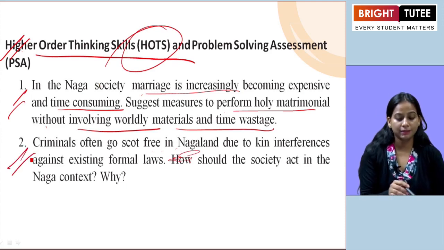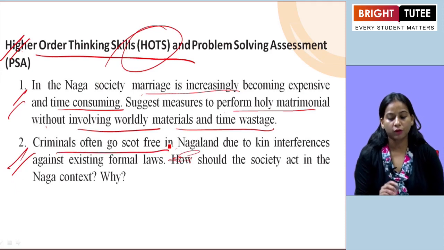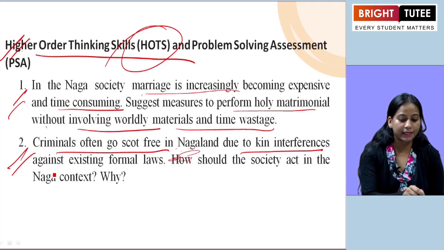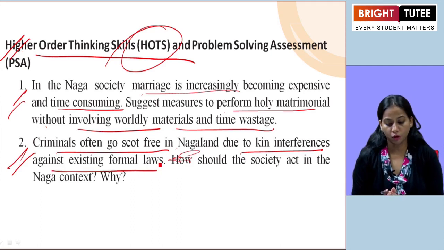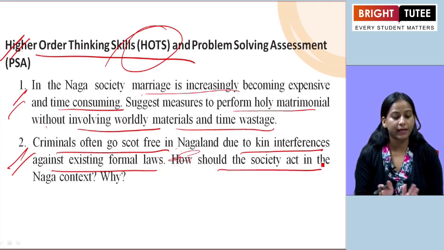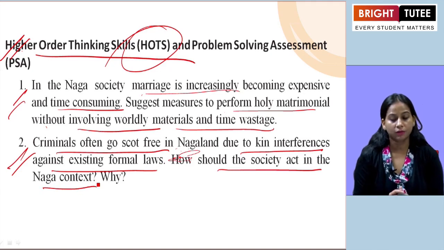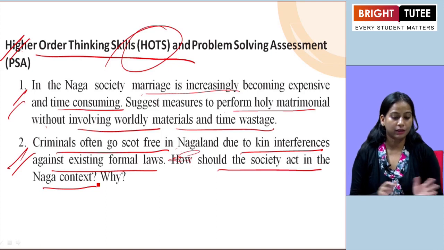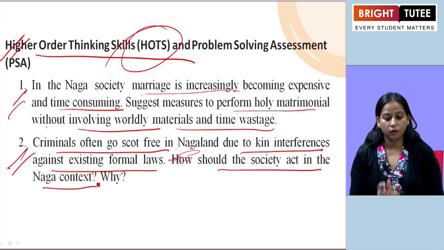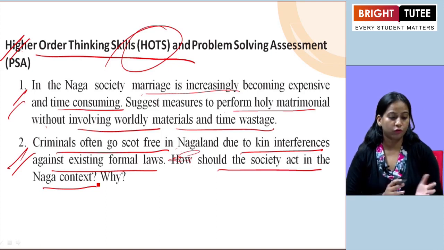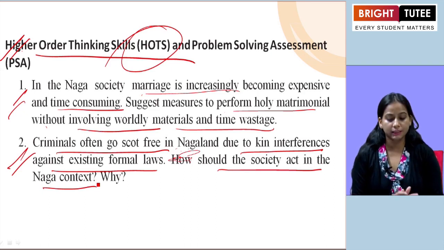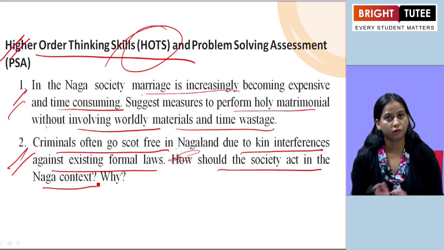The next one they have asked: criminals often go scot-free in Nagaland due to kin interference against existing formal laws. How should the society act in the Naga context and why? So here the situation they have given is that criminals often go scot-free in Nagaland just because of their relationships, against the existing formal laws which are applicable in that area.